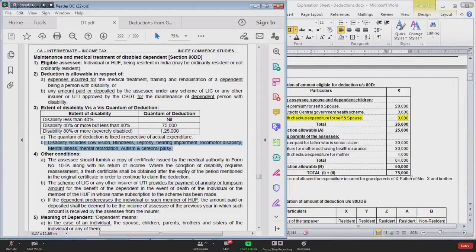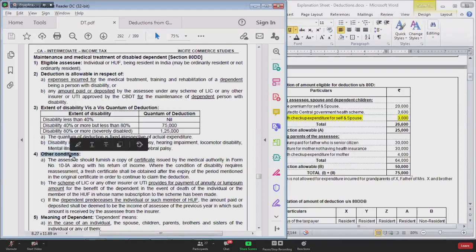See, please don't ask me what are these disabilities. You can Google and find out. Anyway, you are not supposed to remember this. Examiner will clearly use the word disability in the exam. That's all. If you come across the word disability, you go to section 80DD. If the dependent person is disabled, go to 80DD; if the assessee himself is disabled, you go and claim deduction in section 80U.